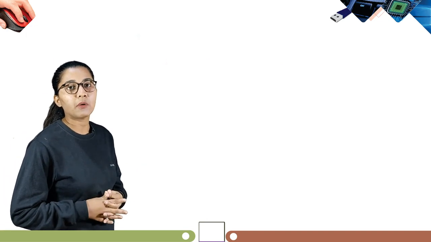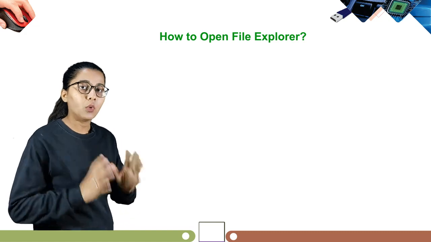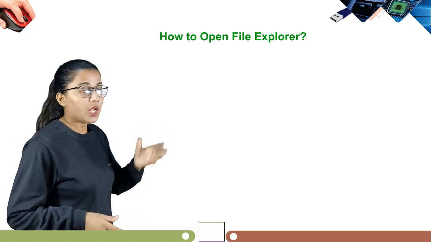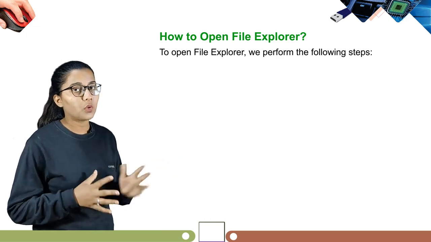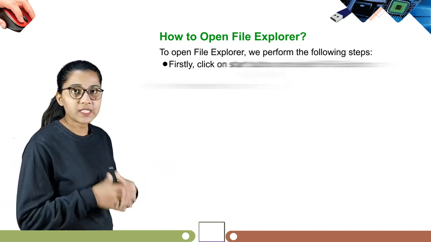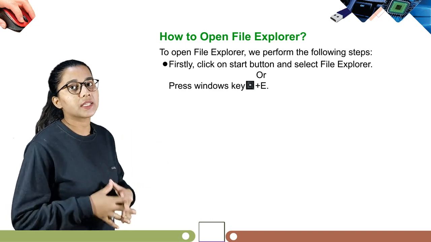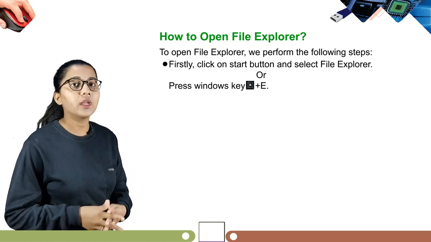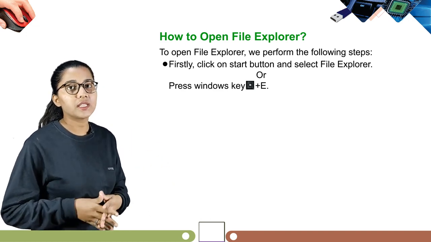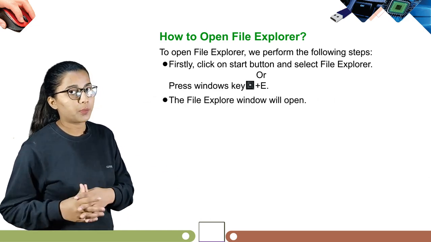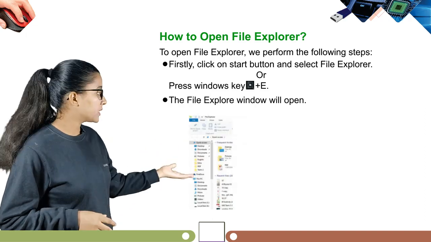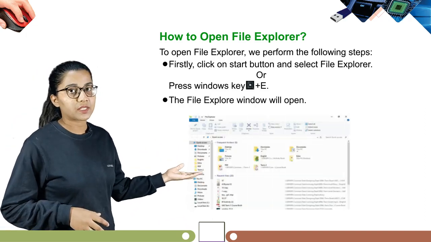Now, when you learn about File Explorer, how will you open it? So let's learn how to open File Explorer. Follow the following steps to open File Explorer. Firstly, click on the Start button and select File Explorer, or press the Windows key, that is Windows plus E. The File Explorer window will open.